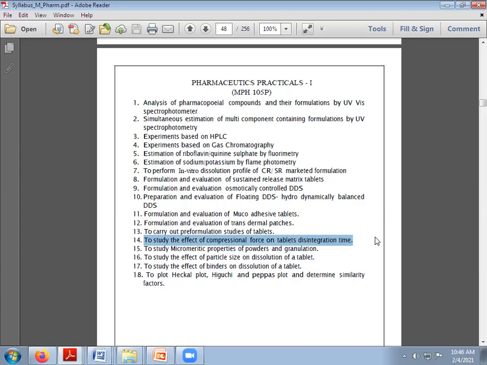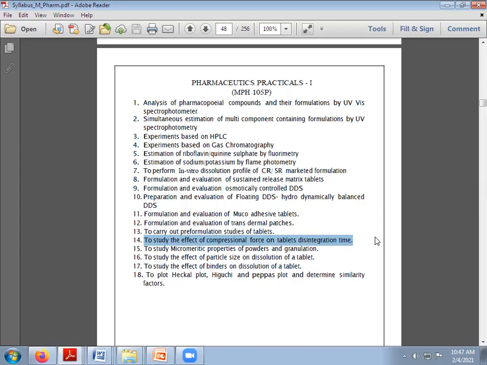So there is a long journey after the preparation of the tablet. During this journey, the tablet should have sufficient hardness. That hardness is imparted by the compressional force. But at the same time, if the compressional force is higher, the disintegration time will change. We already discussed that. IP mentioned some limits for this disintegration time.